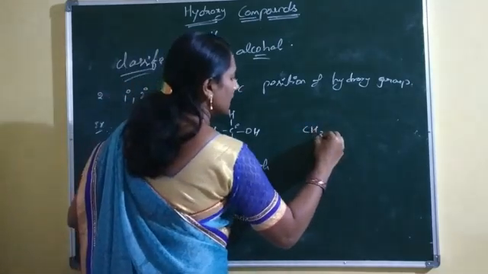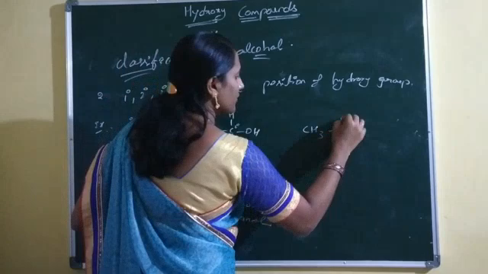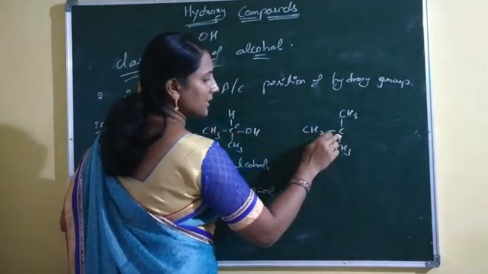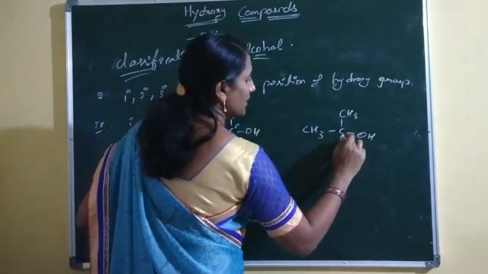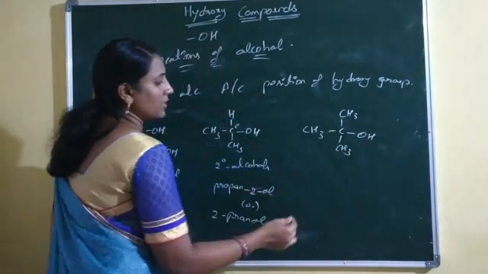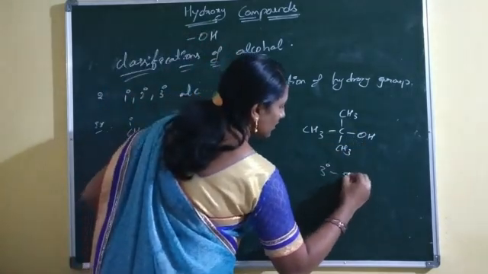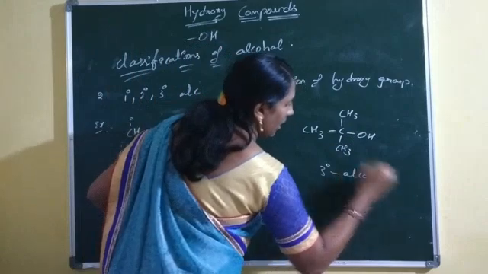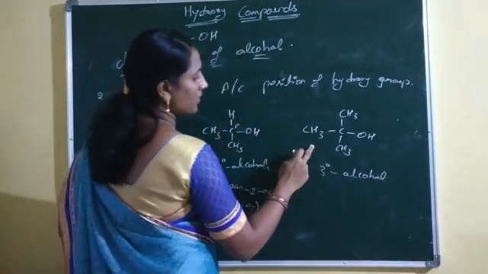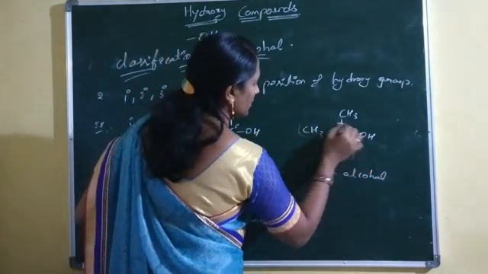Now another example, tertiary alcohols. That means the hydroxy group is directly bonded with a tertiary carbon. This is a tertiary carbon, and the tertiary carbon is bonded with the OH group. These are the tertiary alcohols. In the IUPAC name of this compound, this is the long chain.